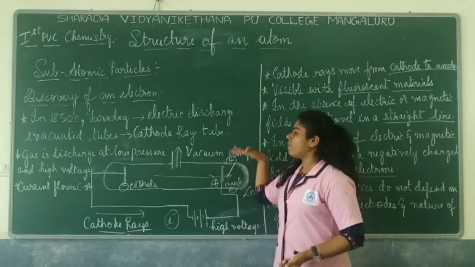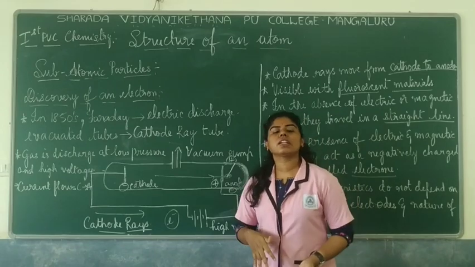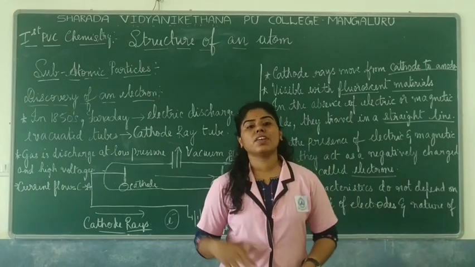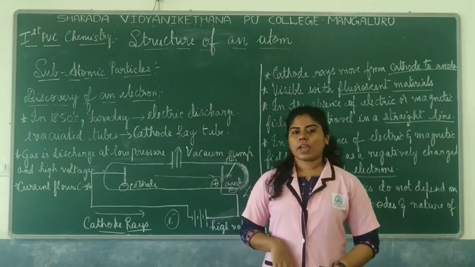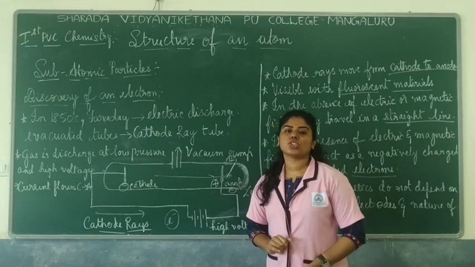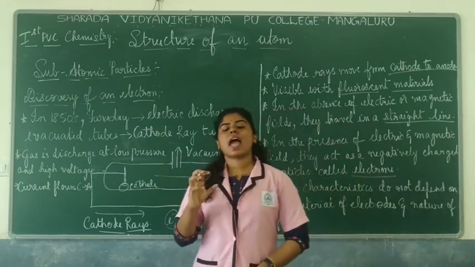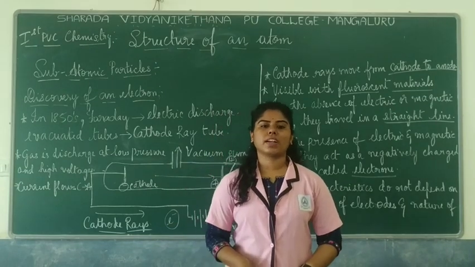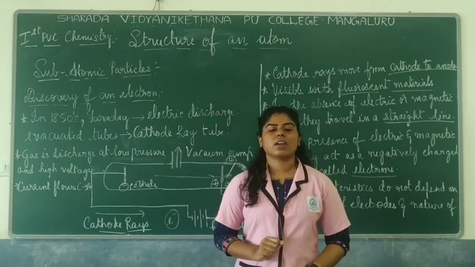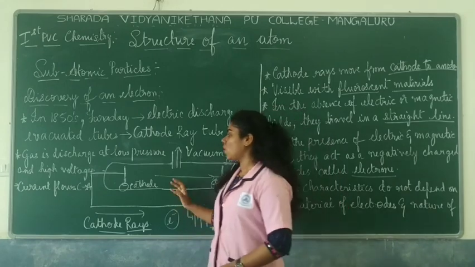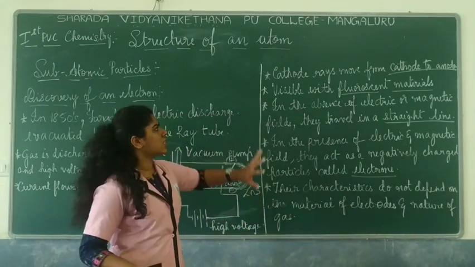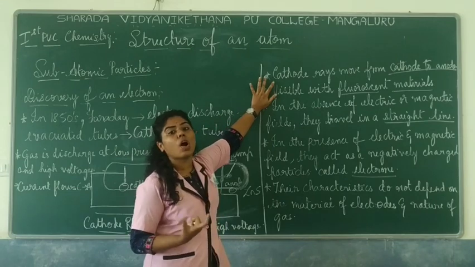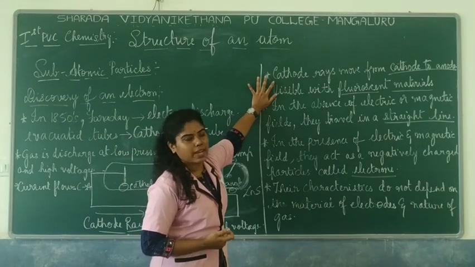And when an electric or magnetic field is applied, they start deviating from the actual direction, indicating that they are negatively charged particles. So by this they got to know that an atom consists of a subatomic particle called the electron. Let us now conclude what we have got from this cathode ray tube experiment.